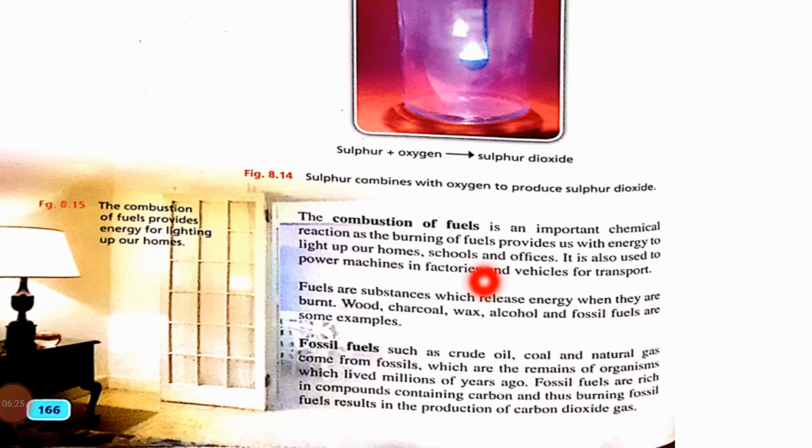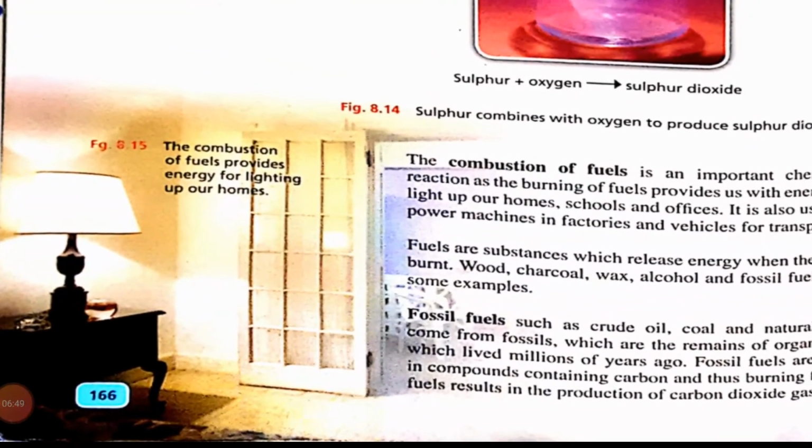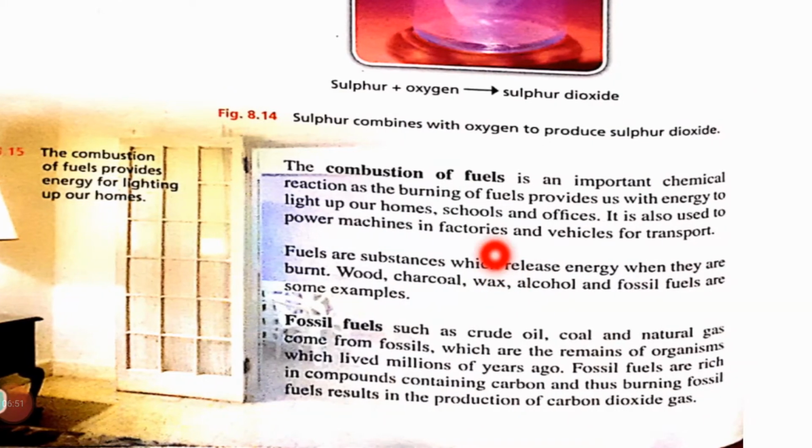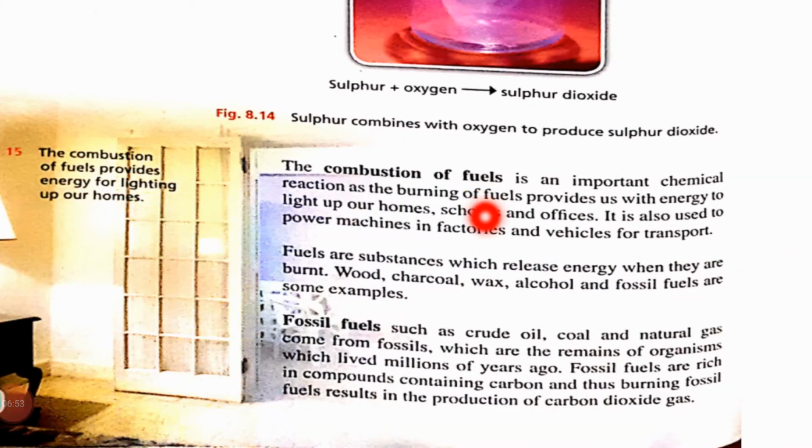Now the next is combustion of fuel. Combustion of fuel is very important for us. For example, the gas which is present in our stoves, which we use in our homes, and the fuels that burn in engines, they all are very useful for us. Many types of machines can even work by using these fuels also. So we can say that combustion of fuel is really important for us.